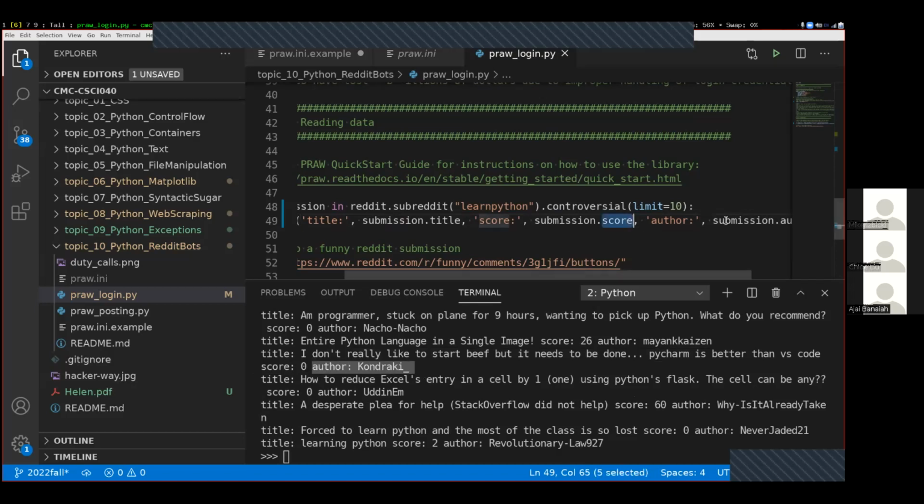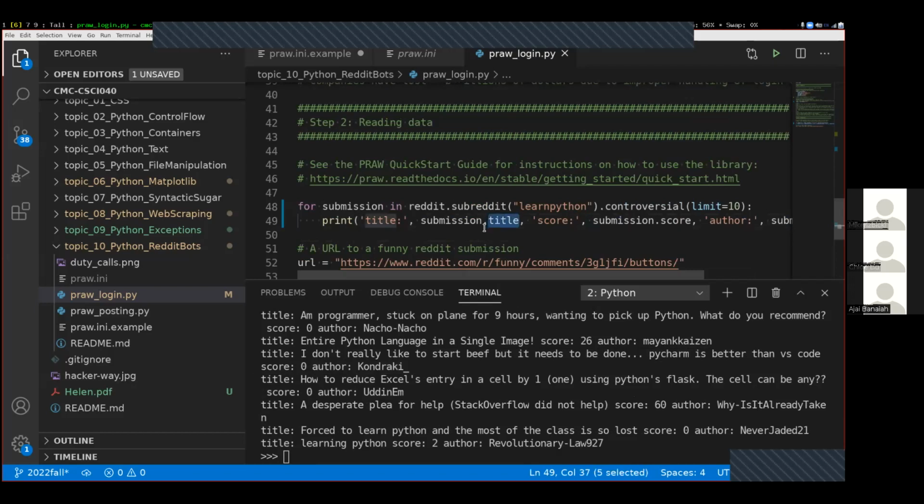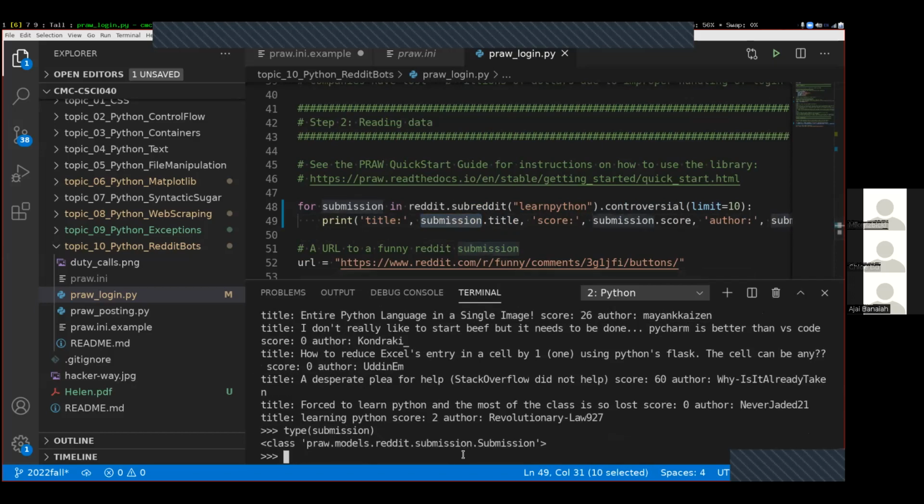And so there's lots of that sort of information that we can gather, extract from each of these submissions. Again, I was using an ad hoc method, using this dir function to figure out what are some of these attributes. The things to the right of the dots are called attributes. What are these attributes that I might want to use? But I could also do that a little bit more formally, finding the type of the submission. It has the type of submission over here.